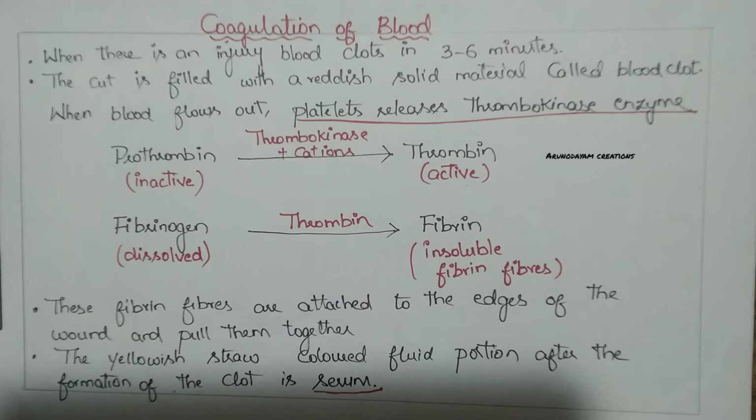Coagulation of blood. Whenever we have any injury, we can clearly observe that the blood clots in 3 to 6 minutes. That means bleeding stops. Okay, this character is present in animals also, and this is the reason why wild animals can survive even though they meet severe injuries, because of this process of coagulation of blood.